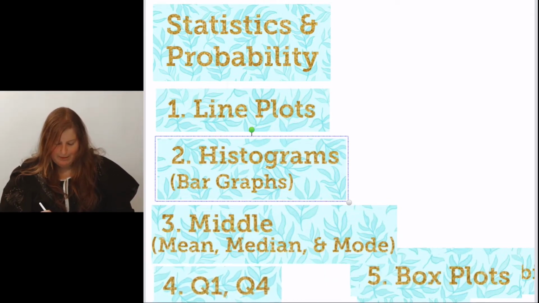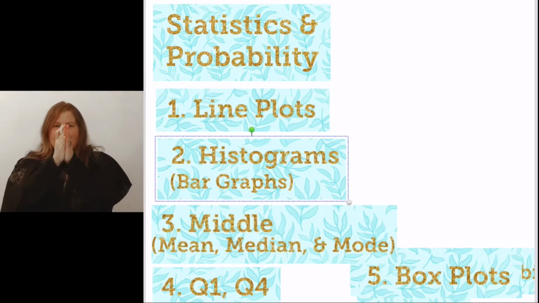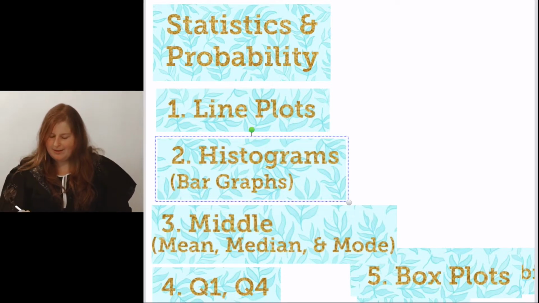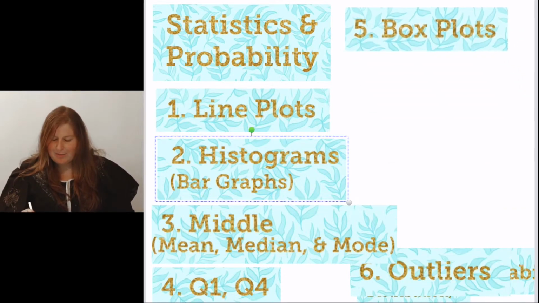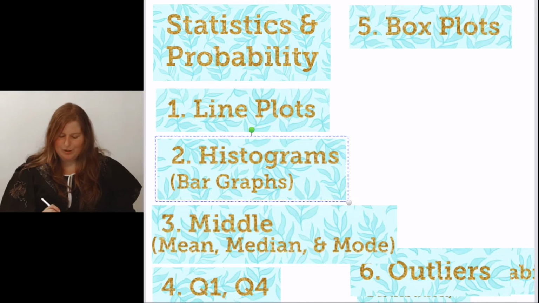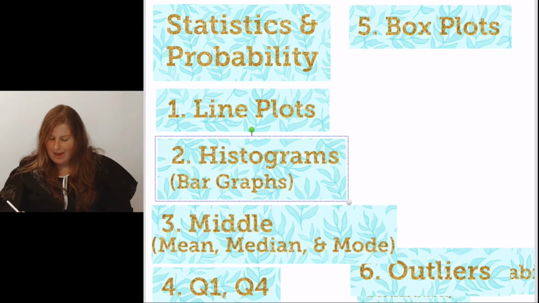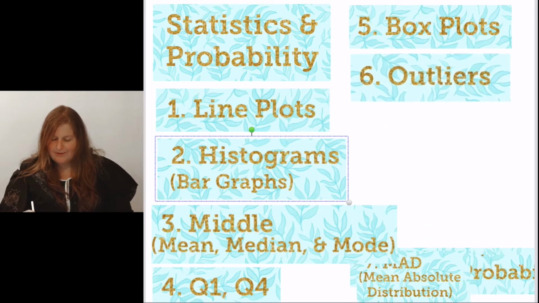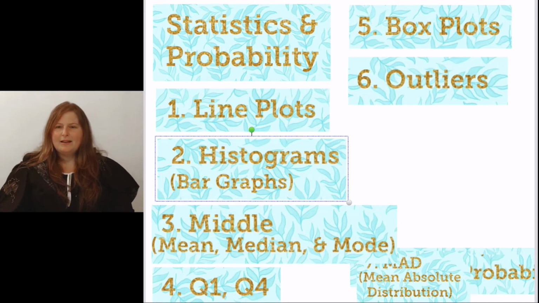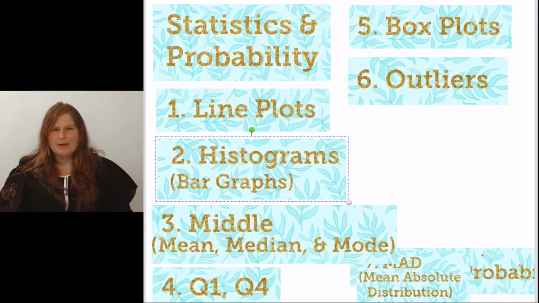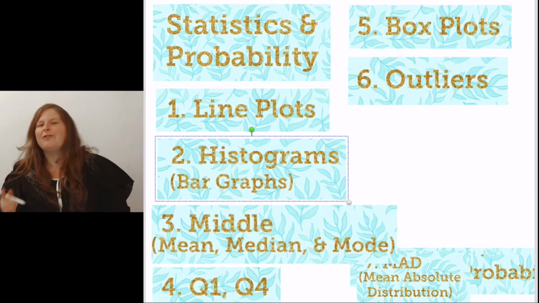Lesson 4 is going to be Q1 and Q4. If we find the middle, then we're also going to find what's at 25% and what's at 75%. Sounds hard, but I promise it's easy. Five is box plots. That's just a visual way to show the middle, Q1 and Q4. And then outliers, pieces of data that don't really make sense. Like if the average age in our classroom is 11, but I had somebody who was 37 years old in our classroom. That would be an outlier. It wouldn't fit with the rest of the data.